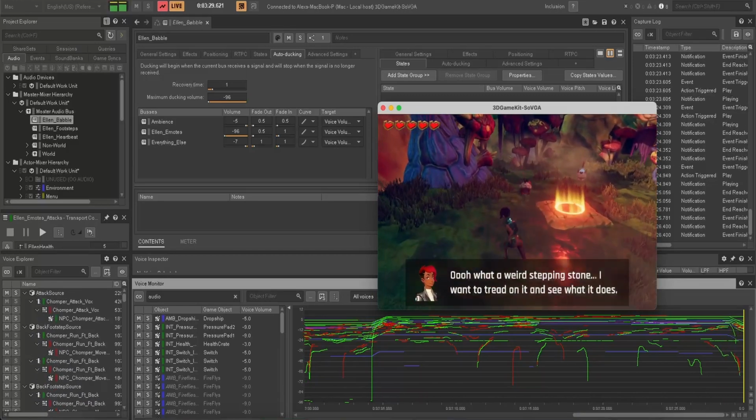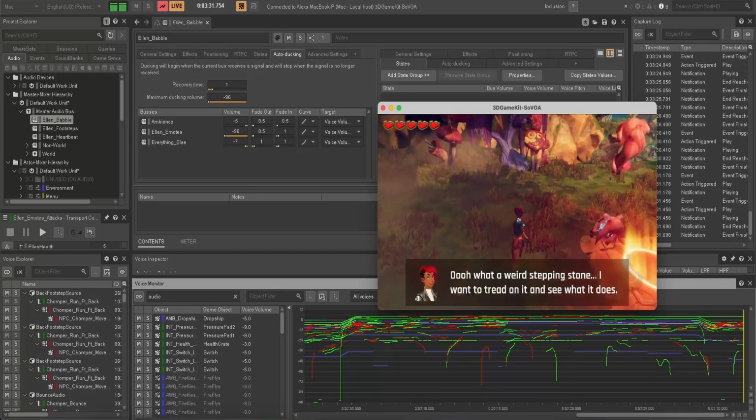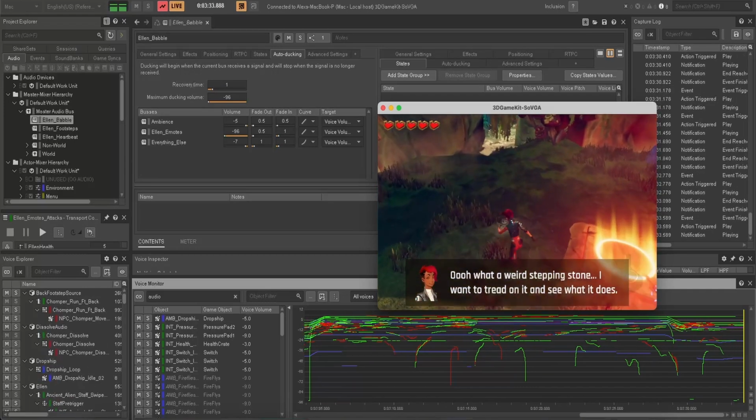Ooh, what a weird stepping stone. I want to tread on it and see what it does.